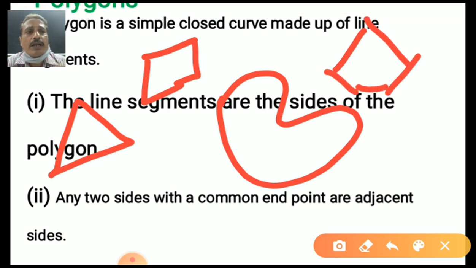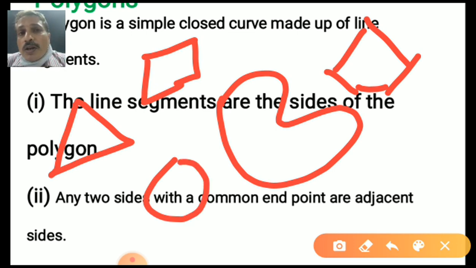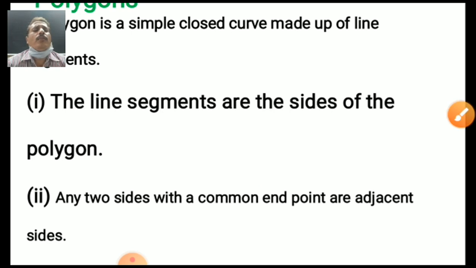We already studied about this, and how to construct these things, we will learn. Yes, quadrilateral also is there. Circle. Circle is a curve or not? Curve is there. But polygon, yes, it is made up of line segments. Small dots are there. Yes, any two sides with a common end point are adjacent sides. The segments are the sides of the polygon.